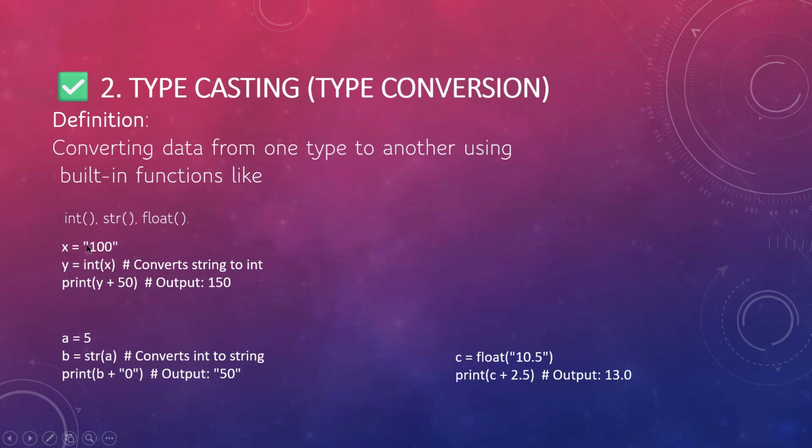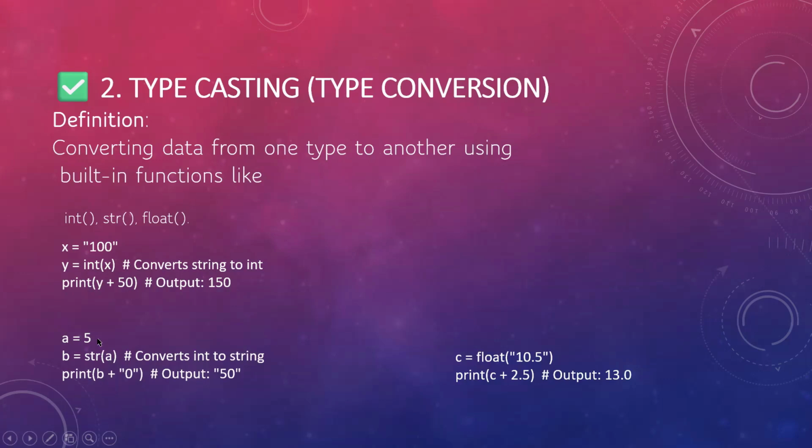That means which type of data you want to convert to: I want to convert into integer, so int of x. This converts the string to an integer variable. Now when you do print y plus 50, y is already the converted value 100, which is a number. So 100 plus 50 is equal to 150.